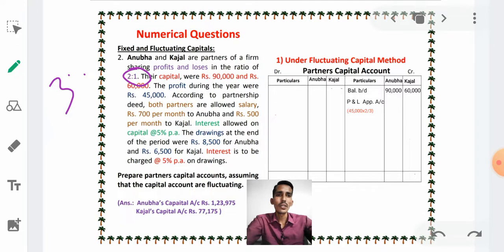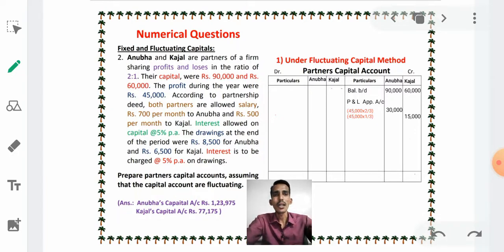Next, 45,000 into 2 by 3. Here the ratio is also given as 2:1. Whose 2 and whose 1? See here, the name Anubha is given first, therefore the first ratio relates to Anubha and the second ratio relates to Kajal. Therefore 45,000 into 2 by 3 goes in Anubha's account as 30,000, and 45,000 into 1 by 3 goes in Kajal's account.